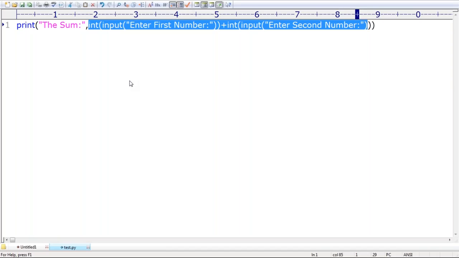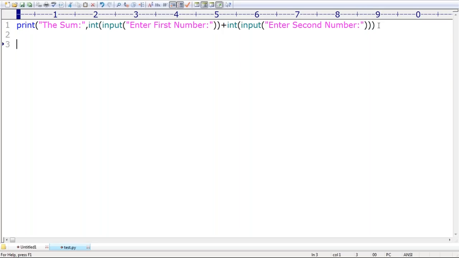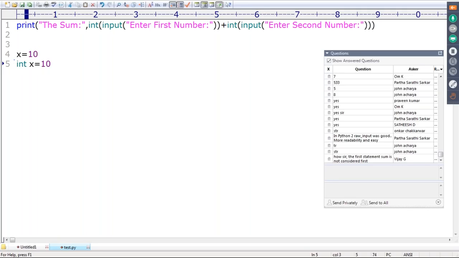Next, one person is asking a doubt: Python is dynamic, the type is automatically considered, we are not required to declare, right? Yes. What is the meaning of dynamic nature? x is equal to 10 is valid in Python, but in Java we have to write int x is equal to 10. In other languages we have to declare the type explicitly, but in Python we are not required to declare.